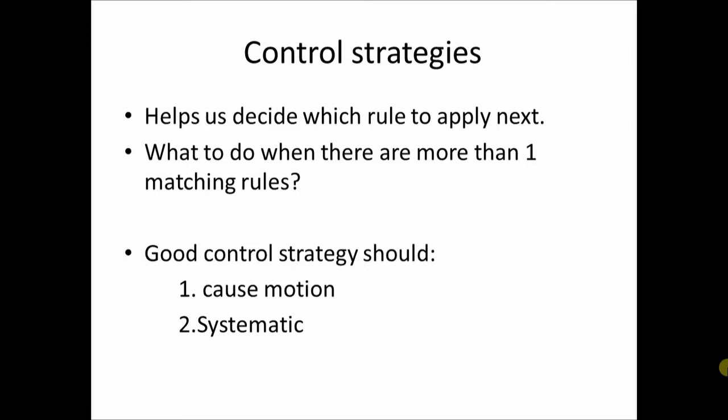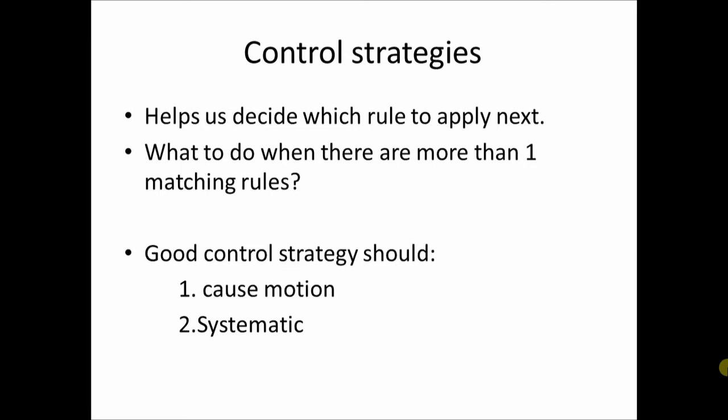So control strategies that do not cause motion will never give you a solution. Your algorithm will end up filling the 4-gallon jug without noticing that it is already filled. Every time the cycle is repeated, the first rule, filling the 4-gallon jug, will be applied again and again. As a result, we will just end up going nowhere.